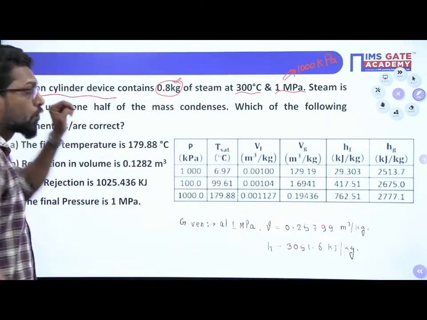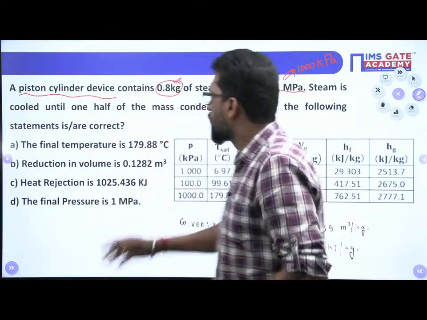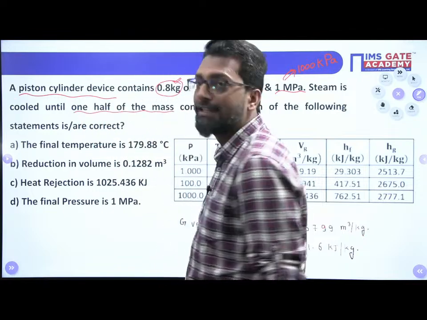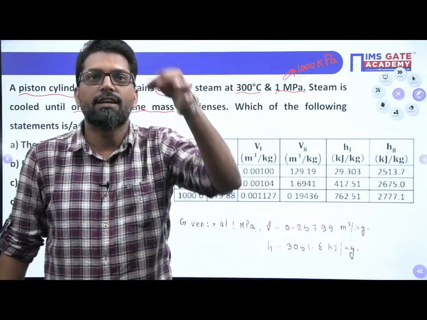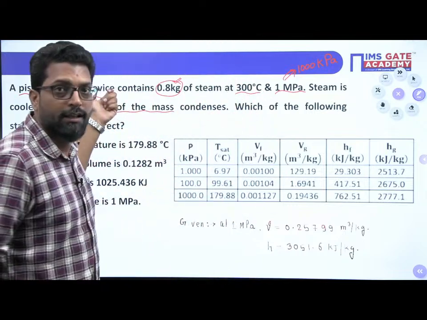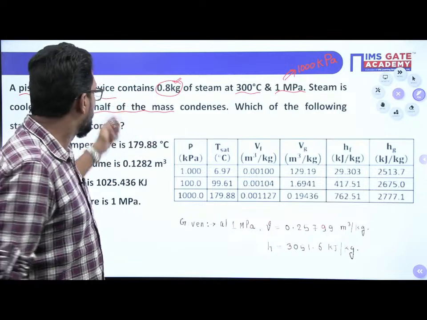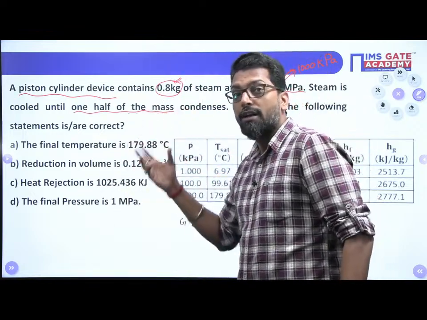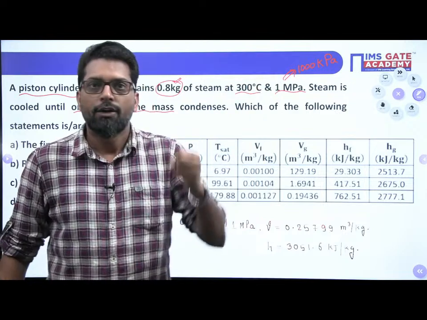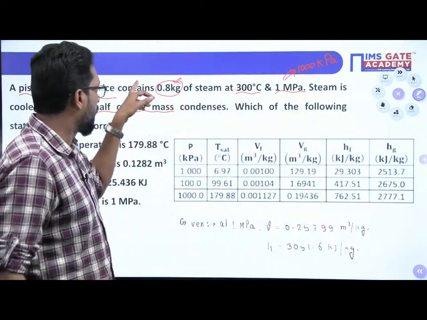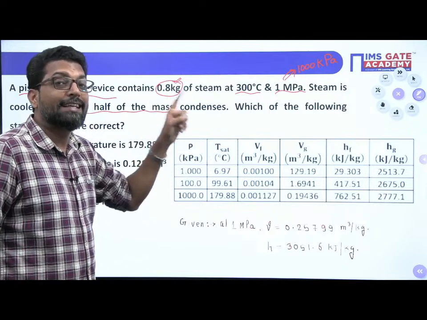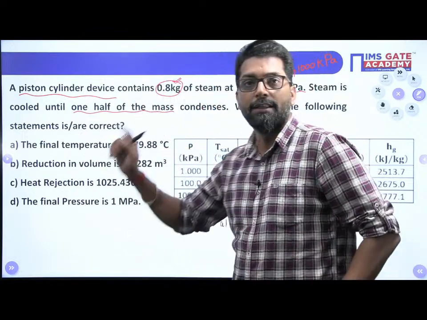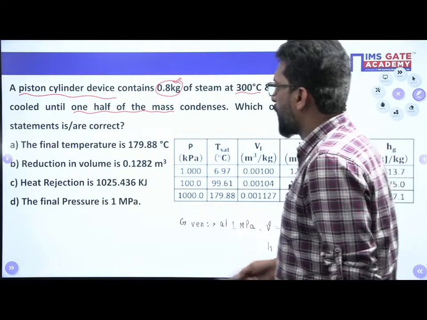Now the steam is cooled. Up to what level do we cool it? We cool until half of the mass condenses. That means we have to condense the steam present in the piston cylinder arrangement so that half of the mass, that is 0.4 kg, will condense. We have to extract heat from the system, up to the level that the container has 0.4 kg of liquid and 0.4 kg of vapor. So which of the following statements is correct?